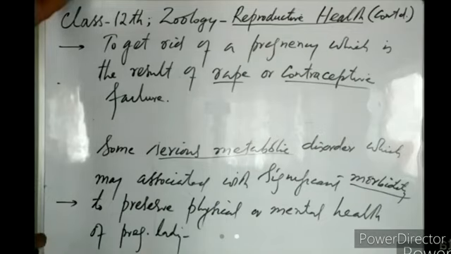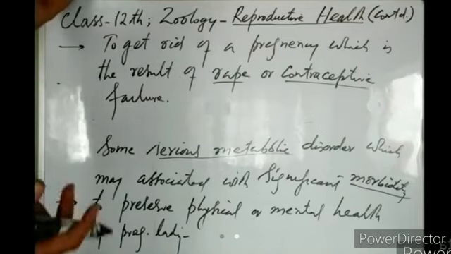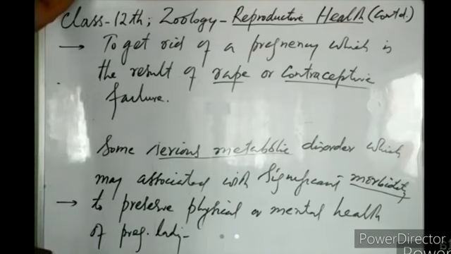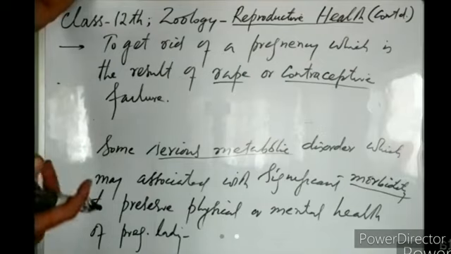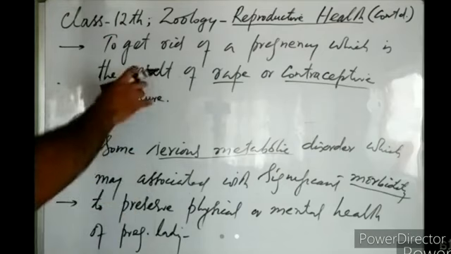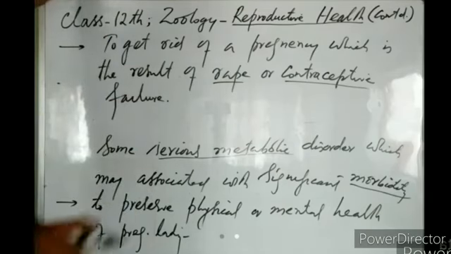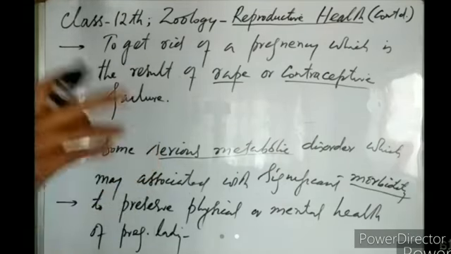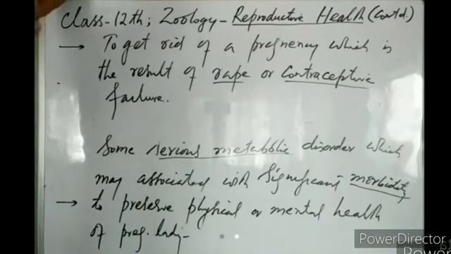If a woman has done some illegal activity and she got pregnant, now she wants to get rid of that pregnancy. So if she goes for abortion, that abortion will be termed as illegal abortion, right? If a female has a normal fetus and she doesn't have any one of these causes for the abortion, that abortion will also be termed as illegal abortion.